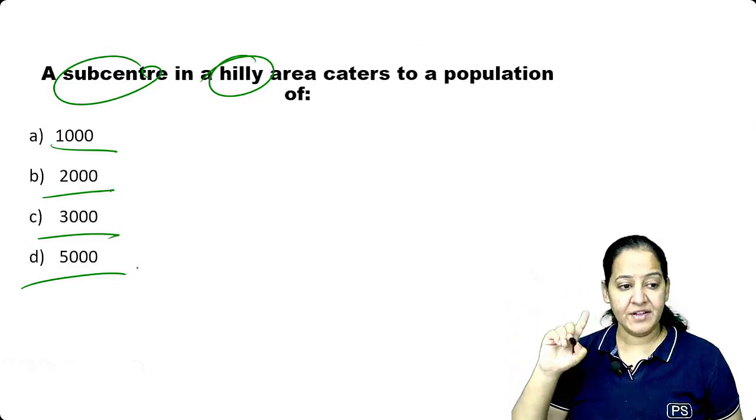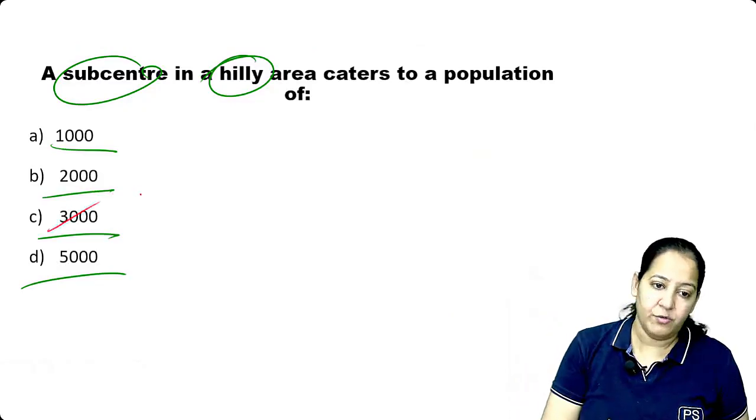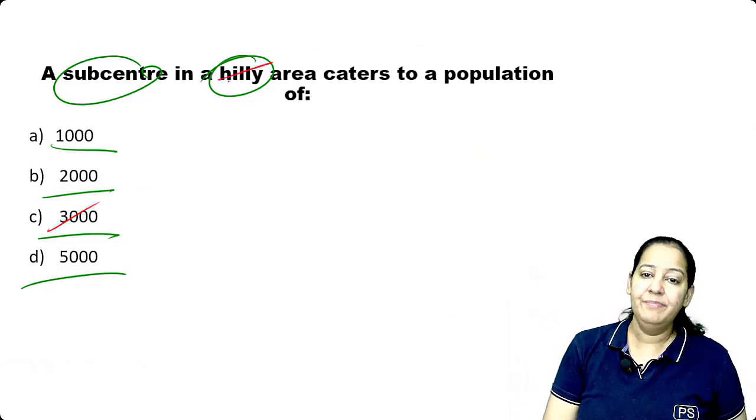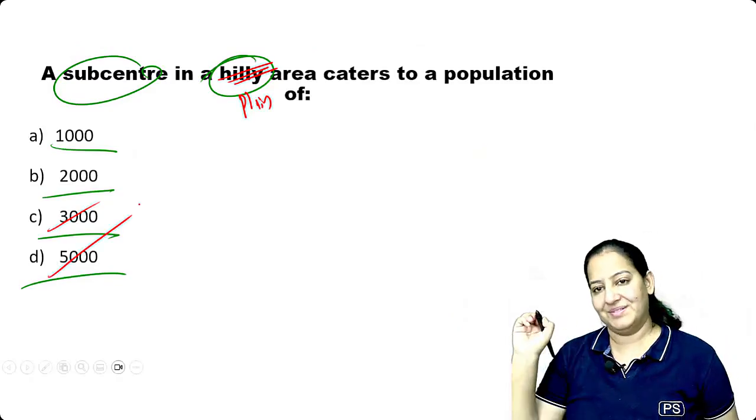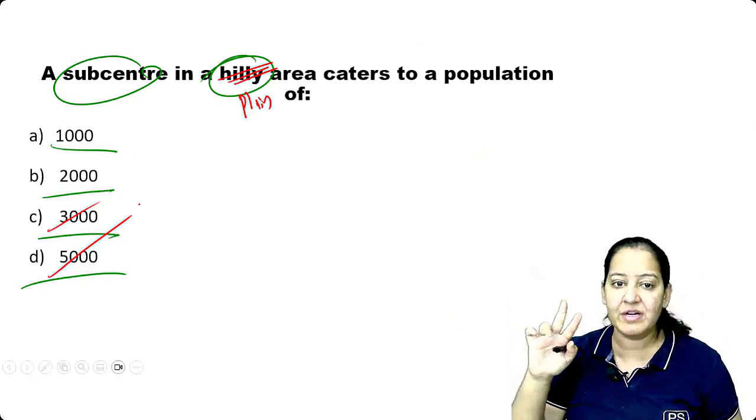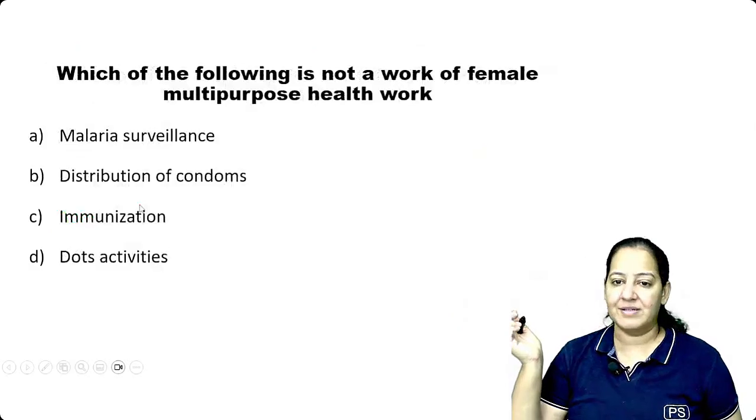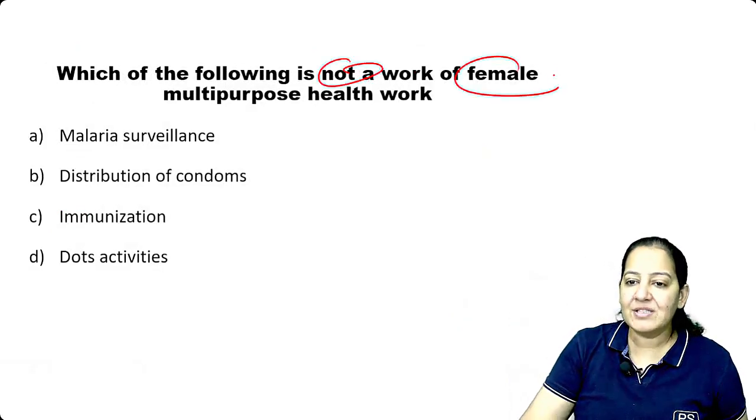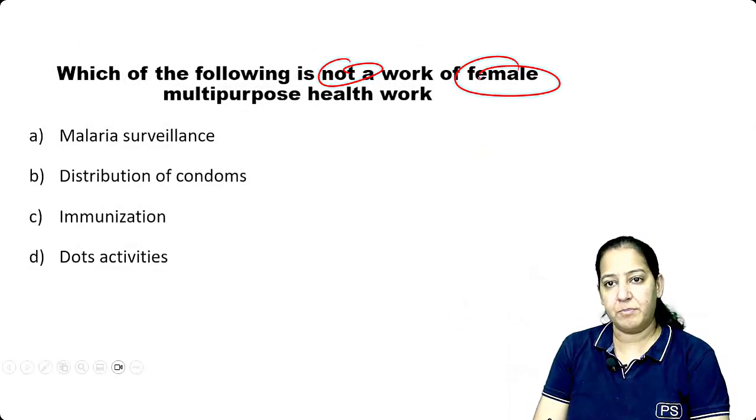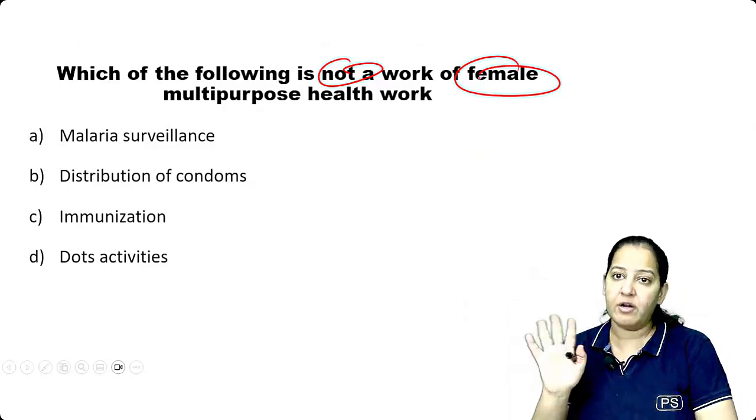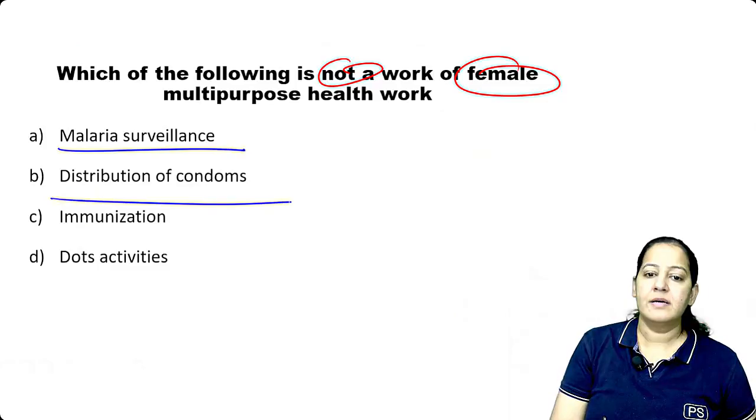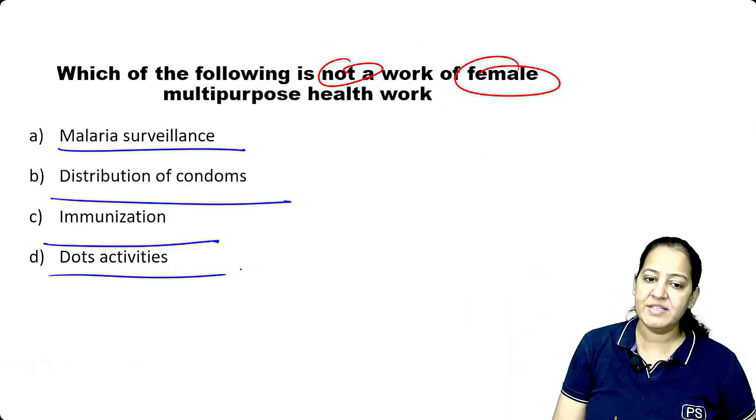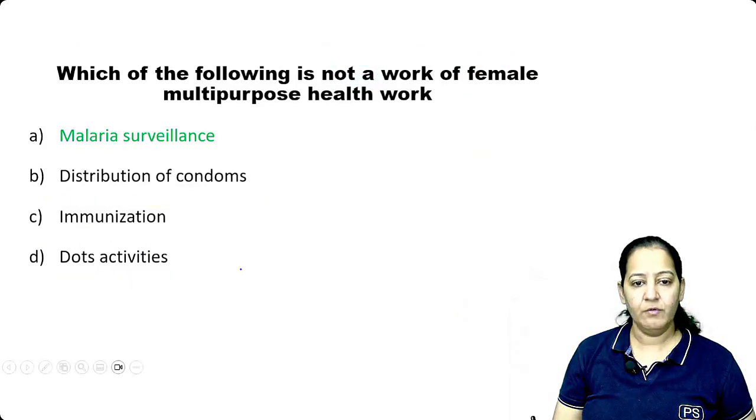A subcenter in a hilly area. It's over 3,000. And if I remove the hilly area and do it in plains, the same question will become 5,000. So 3,000 and 5,000. Learn the two figures for subcenter. Learn the two figures. Which of the following is not a work of female health worker, not a work of the female worker? Malaria surveillance, distribution of condoms, immunization, or DOTS activity? What's the correct answer? Yes.